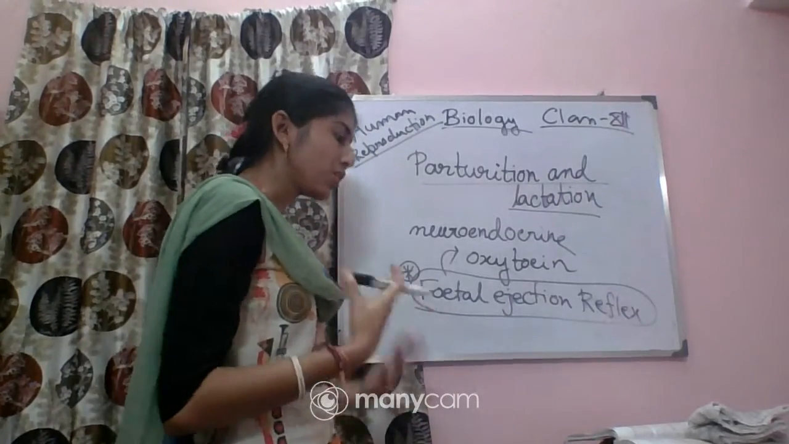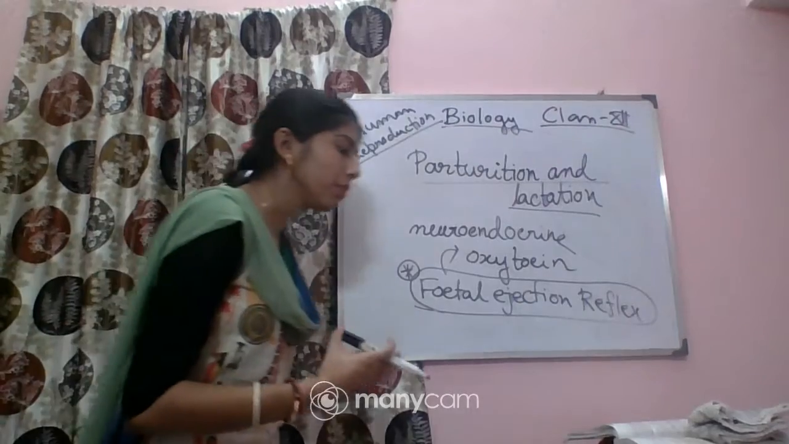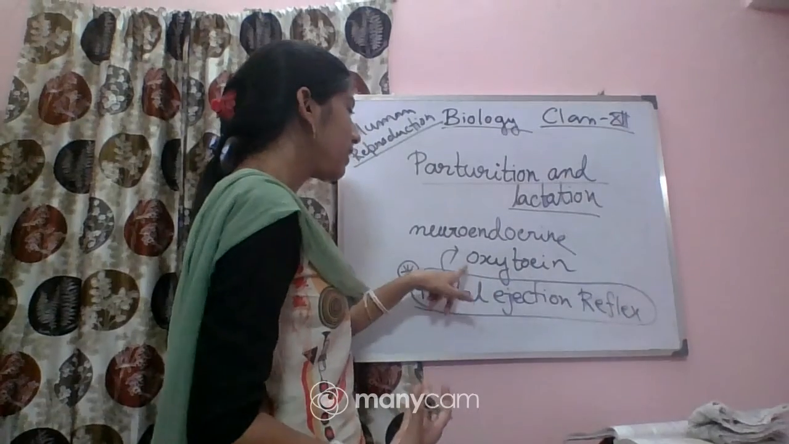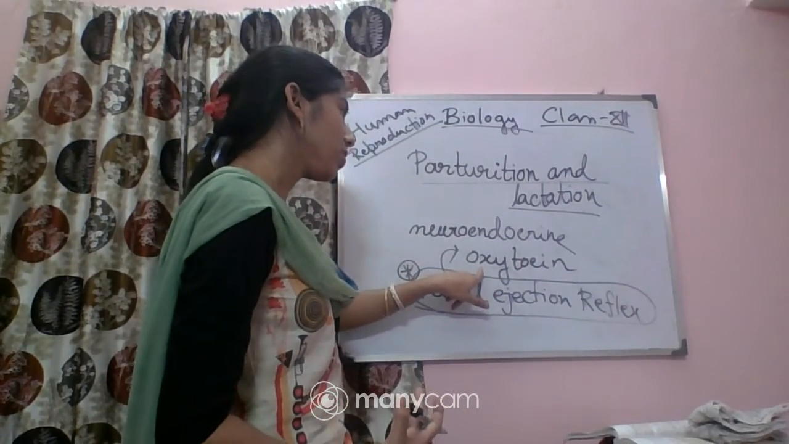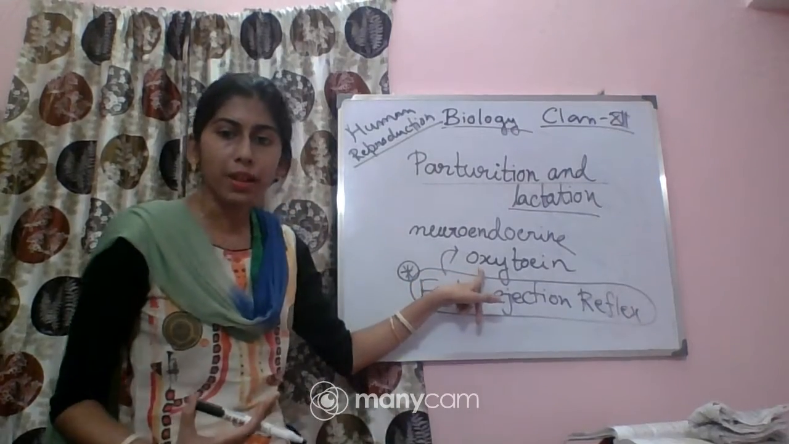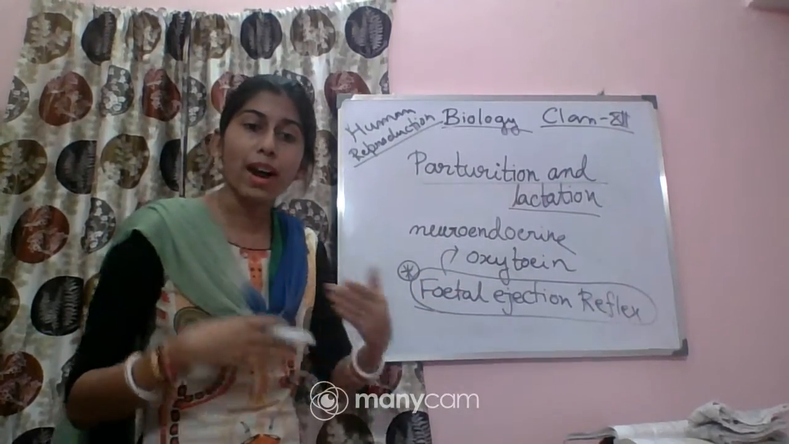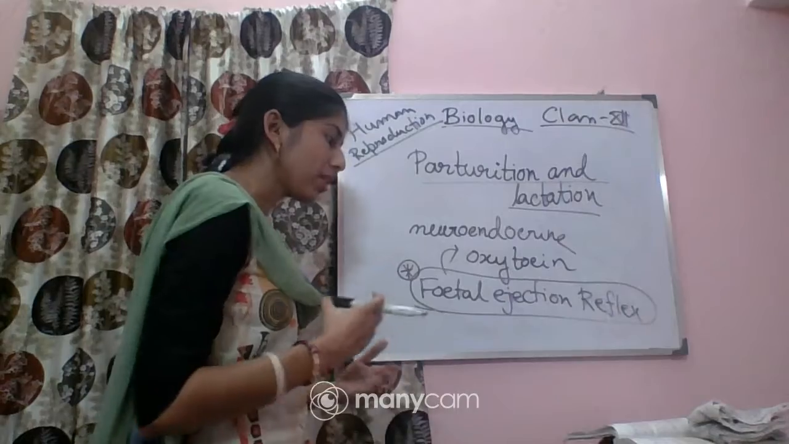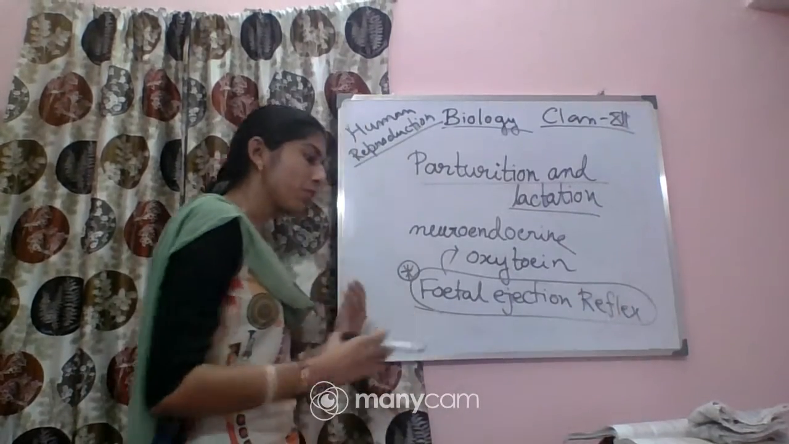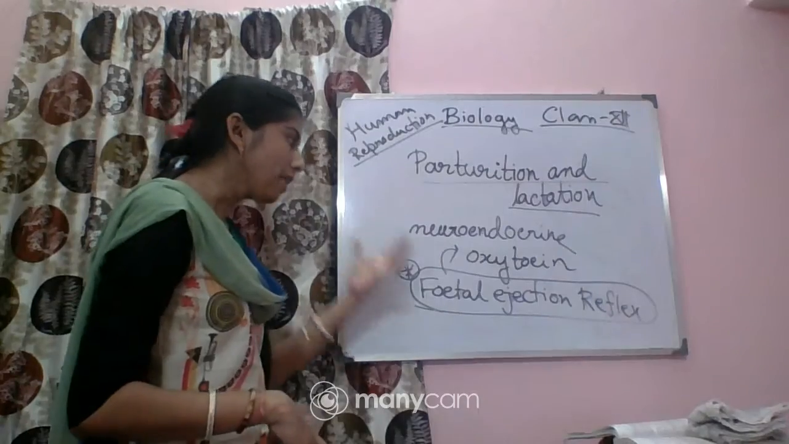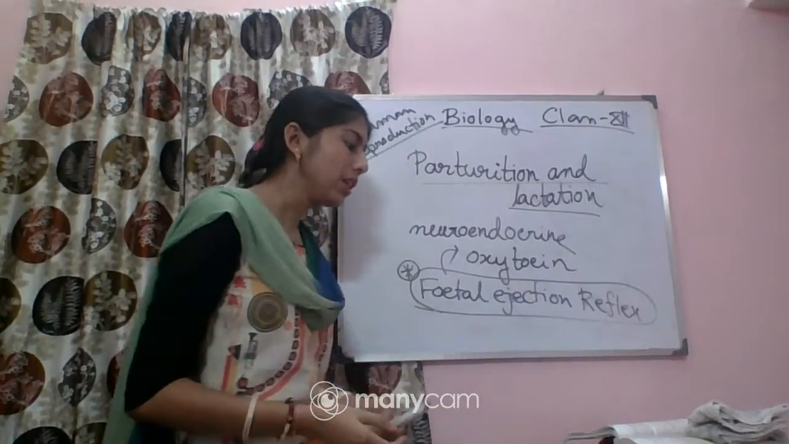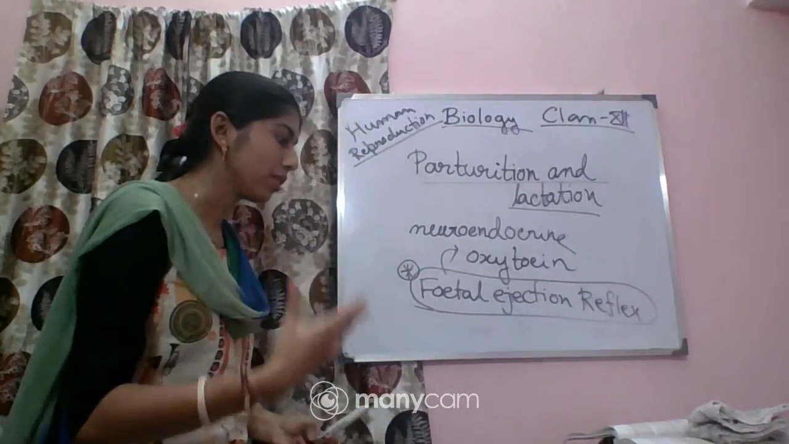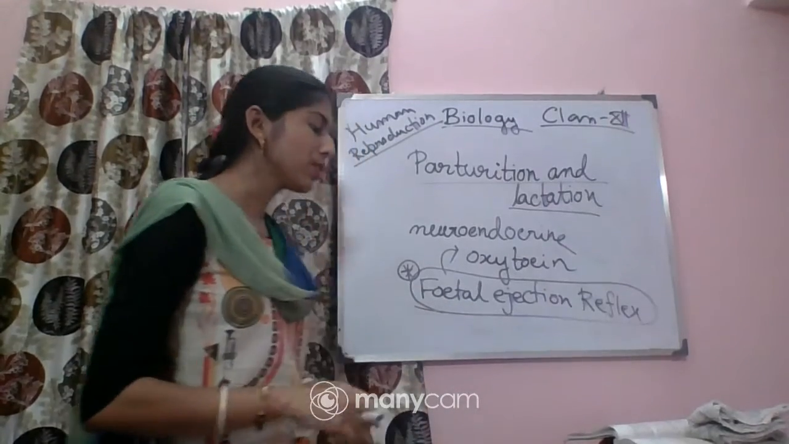So this will contract, and it will cause a stronger uterine contraction, which then stimulates the further secretion of oxytocin. So first the fetal ejection reflex will induce the oxytocin to release, and after that what will happen? Once it is released, for further contraction, more and more oxytocin will be released, and this contraction will be stronger and stronger, and by this stronger contraction it will lead to the expulsion of the child, the fetus or the baby, out of the uterus through the birth canal.